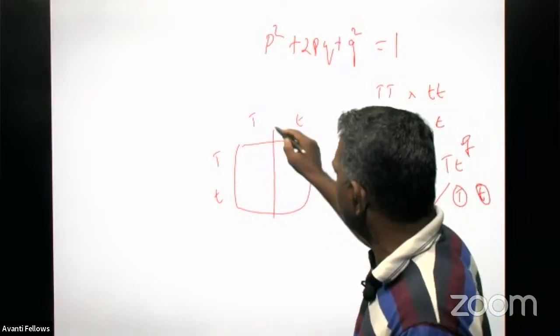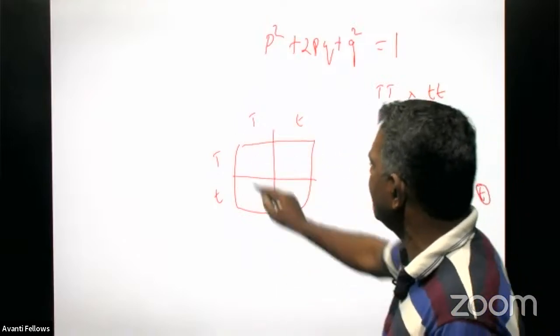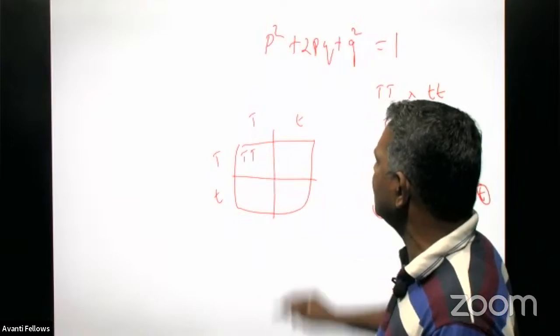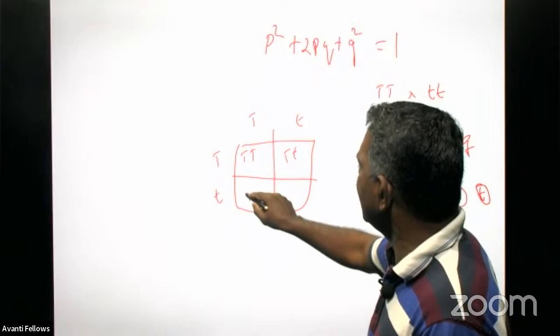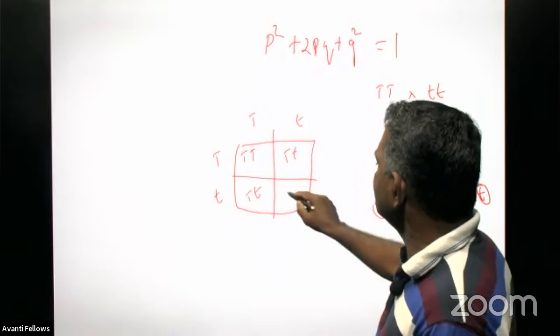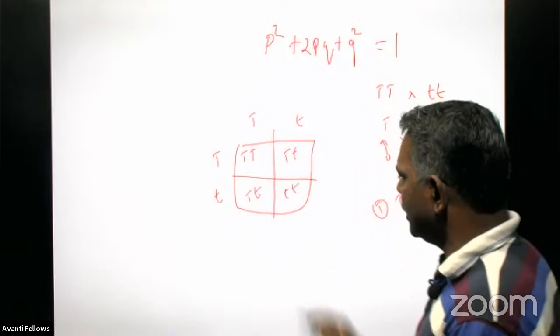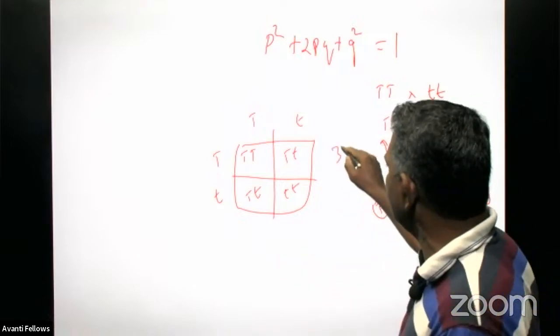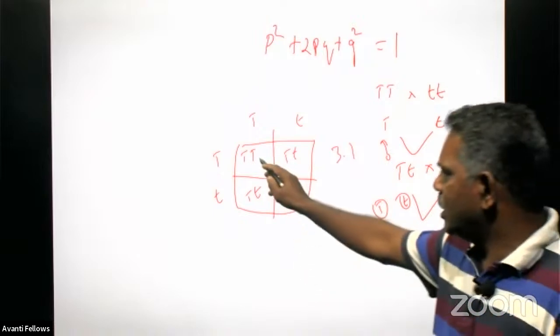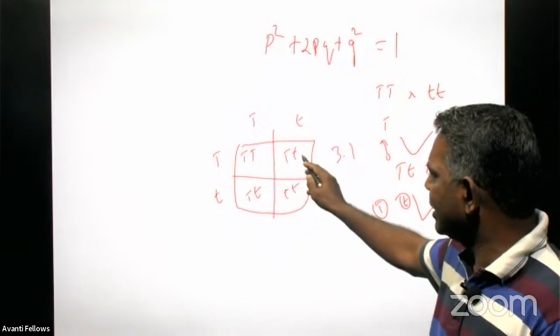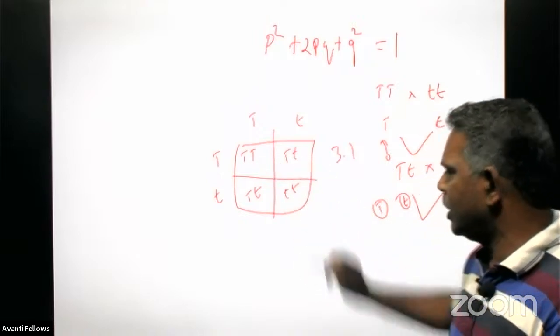Here it will be capital T capital T, capital T small t, again capital T small t, and small t small t. And here the phenotypic ratio is 3:1. All of you remember that phenotypic ratio: 3 tall and 1 dwarf.